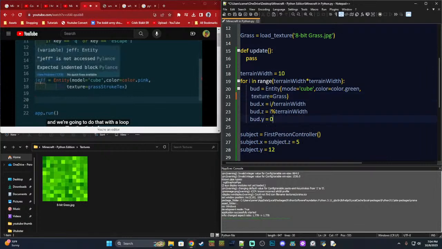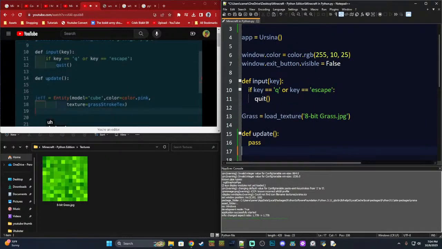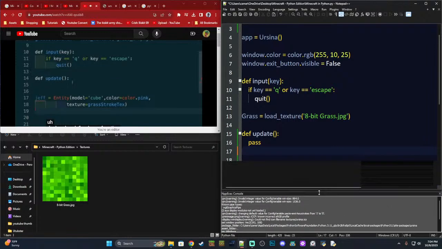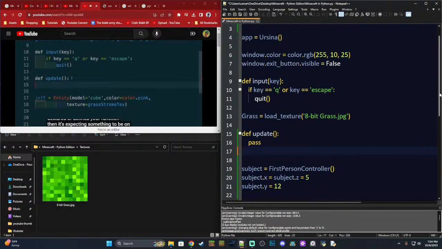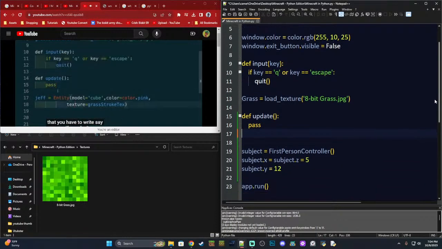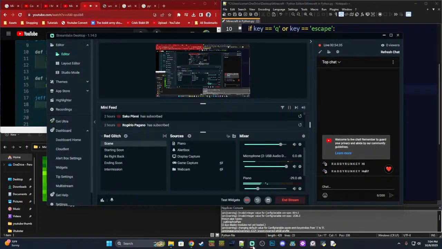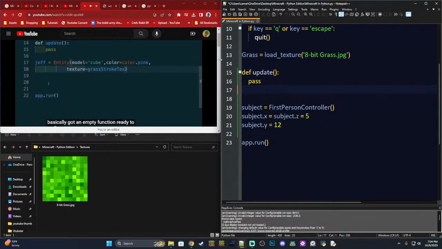Now you'll notice that GF looks unhappy here, and if we try to run, it won't run. That's because in Python, if you've just declared or defined your function, then it's expecting something to be on the next line. So you can't just leave it empty like that. You have to write, say, pass. So if you don't want to put anything in there, pass. If you use the pass keyword, everything's happy. So you've just basically got an empty function ready to go. I'm going to leave that there.